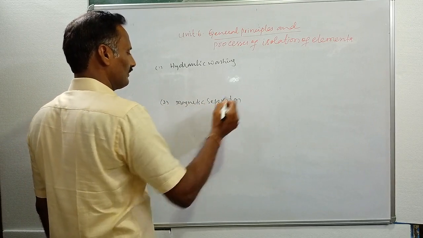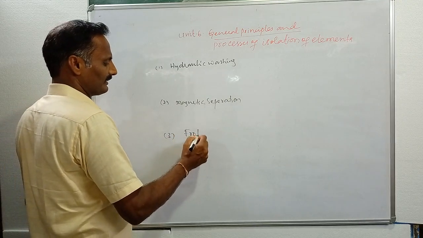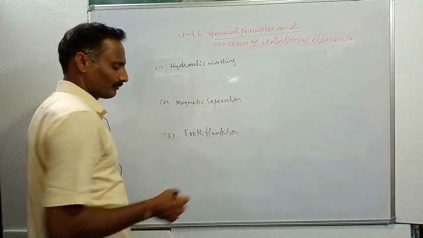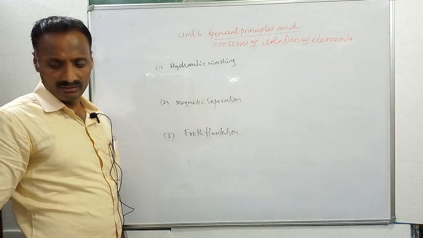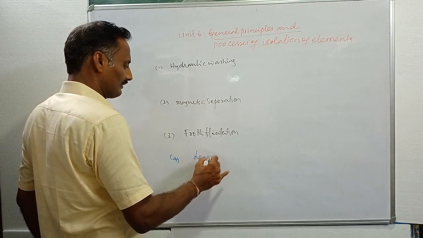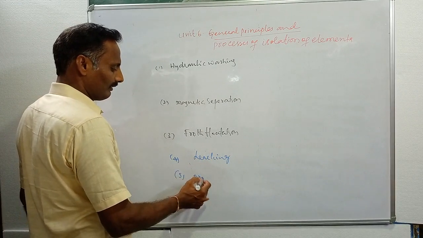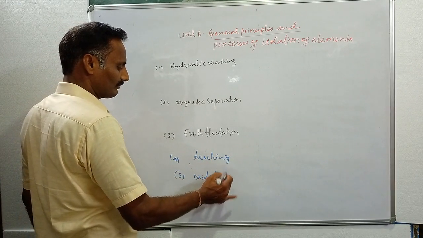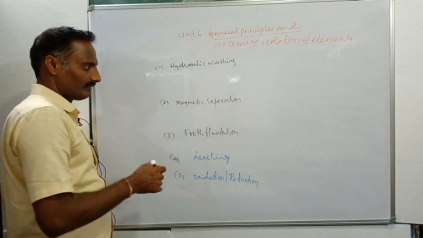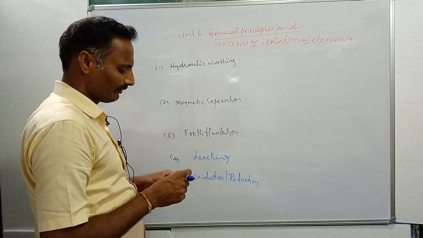The third one is the froth flotation technique. The fourth one is the leaching technique, and the fifth one is oxidation and reduction methods. These are the 5 different methods applied for concentration of ore.